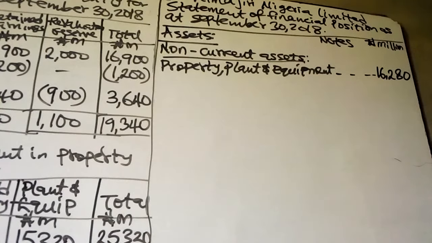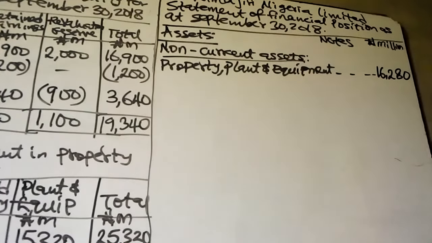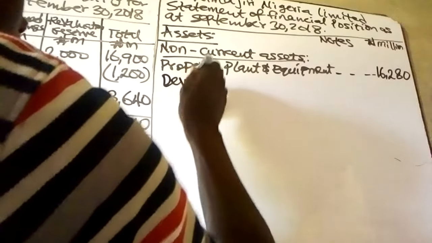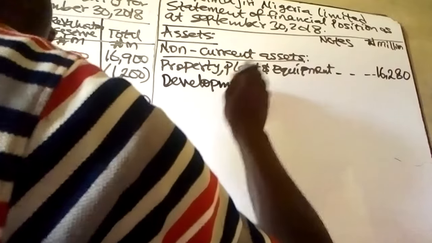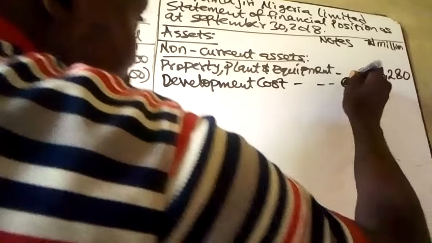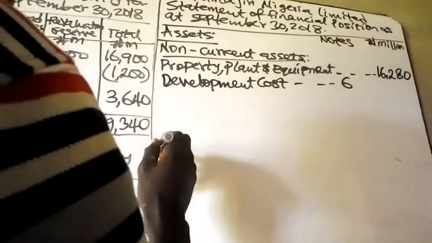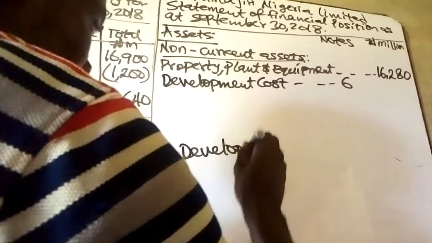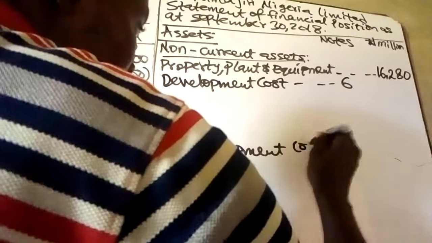After that, we also have the development cost, capitalized development cost. Let's have that as note 6. Note 6, development cost.